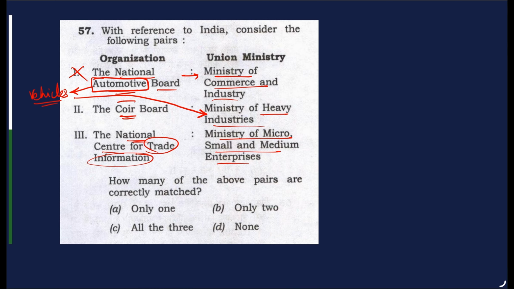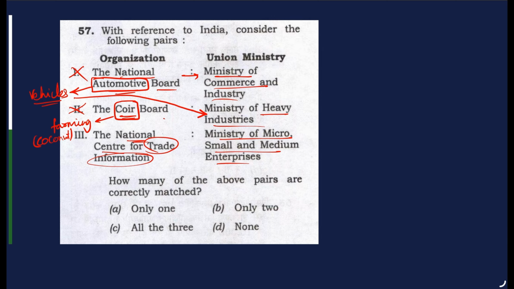And then coir. Coir is a very important byproduct of coconut, especially coconut plantation. So they should definitely not be under the Ministry of Heavy Industries. So we could correlate that they are not a part of this ministry.